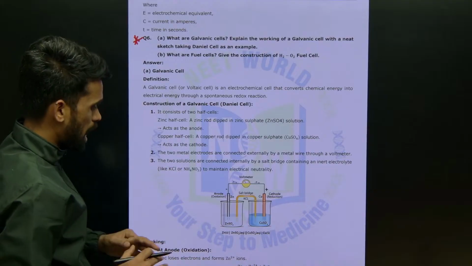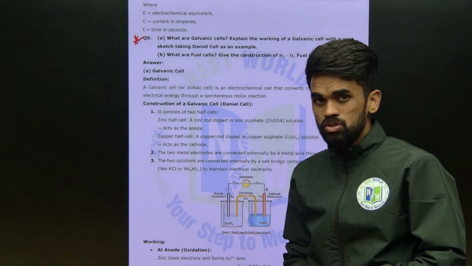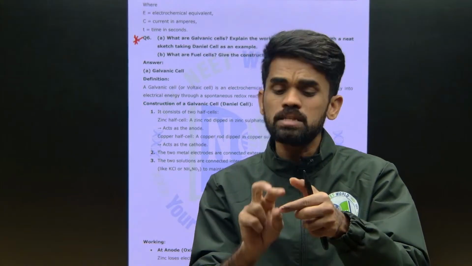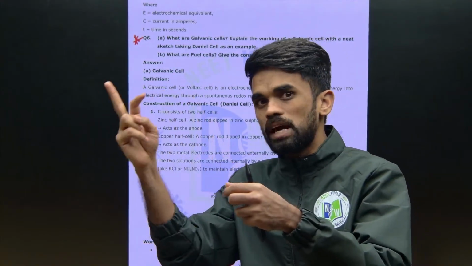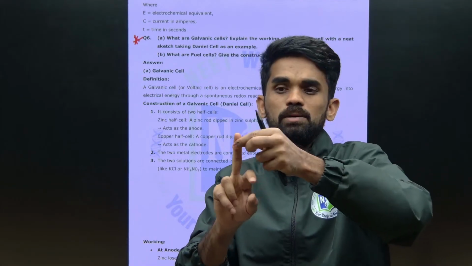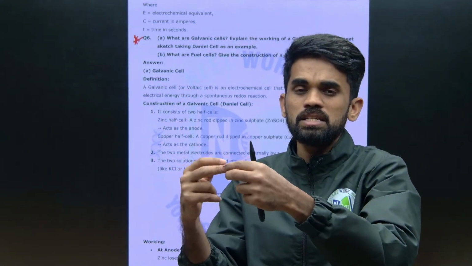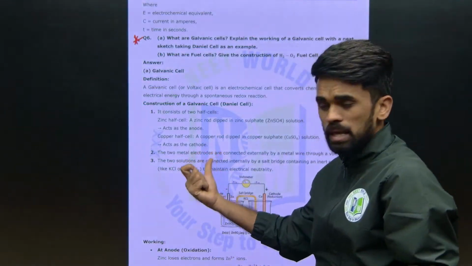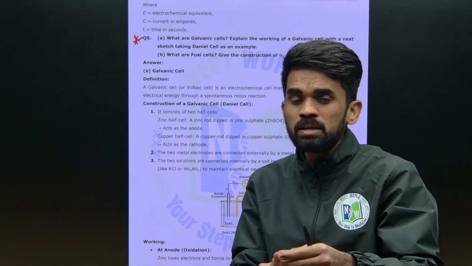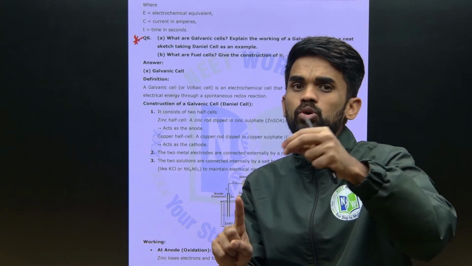Very easy. So what exactly does galvanic cell mean? See, in the previous case I told you about electrolysis, no? While explaining electrolysis I told you there are two types of chemical reactions, one is spontaneous, another one is non-spontaneous. In the electrolysis process, a non-spontaneous chemical reaction is achieved by passing electricity, so a chemical change takes place. But here in a galvanic cell, a chemical reaction takes place spontaneously that produces electricity. What I am saying is, a spontaneous chemical reaction takes place that produces electricity.